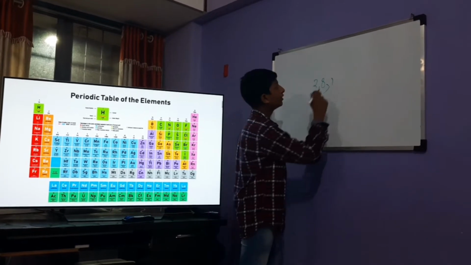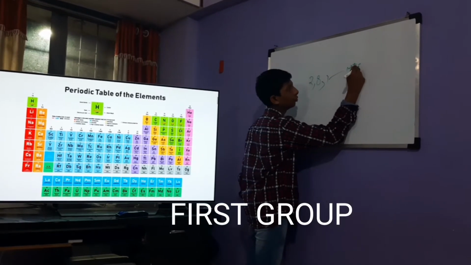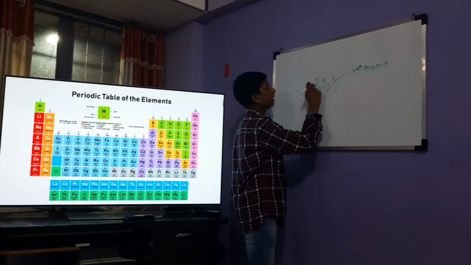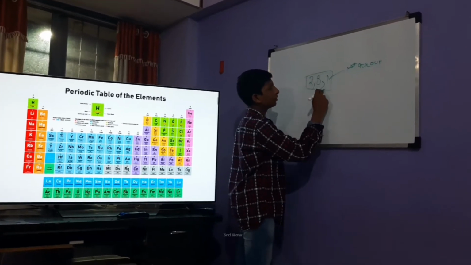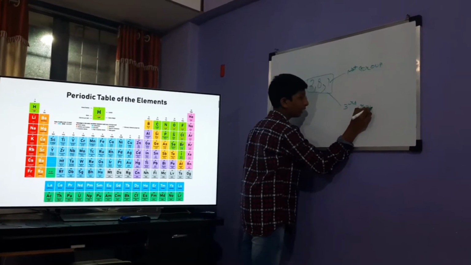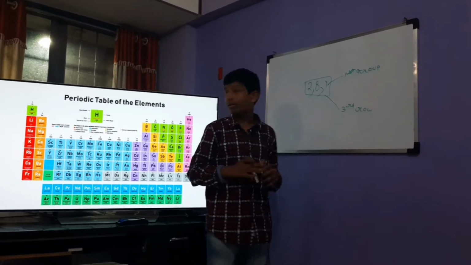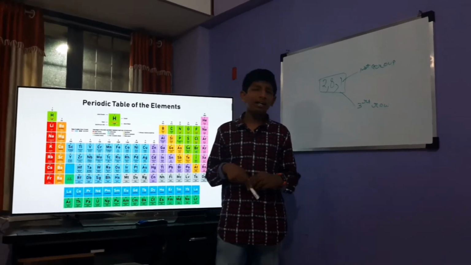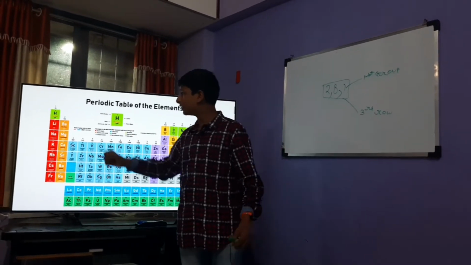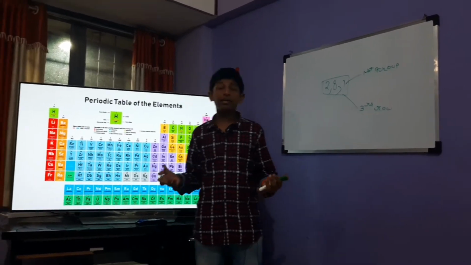From 1, which is the valence electron, we can tell it belongs to the first group. And from the number of shells, which is 3, we can tell it belongs to the third row. This is, in a way, the address of the element, as we have our house addresses, like flat number 1, flat number 2. Sodium has group number 1, row number 3. For lithium, group number 1, row number 2.